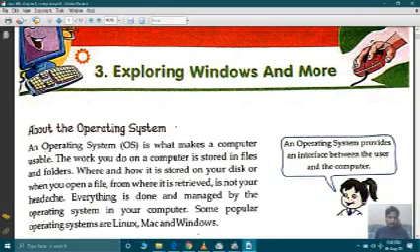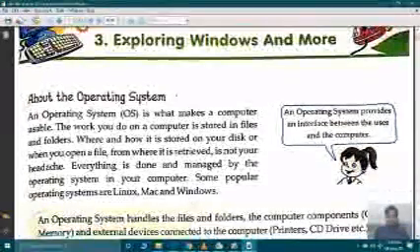So here they want to say it is a software which takes the headache of doing all these things, as if you stored a document in a hard disk or anywhere in your computer system. It is the job of the operating system to retrieve that file when you need, and afterward you can do editing there, you can make changes, etc. Some popular operating systems are Linux, Mac and Windows.